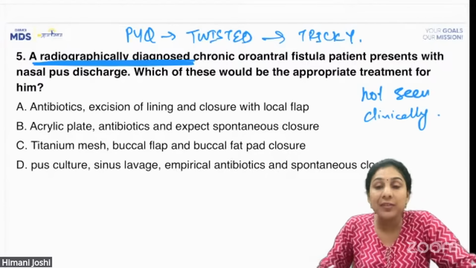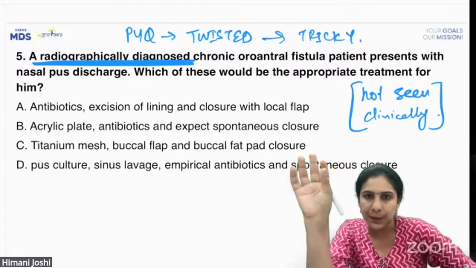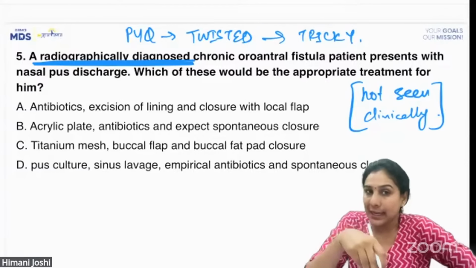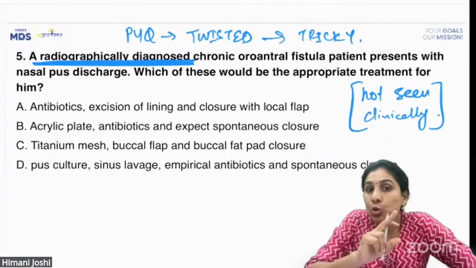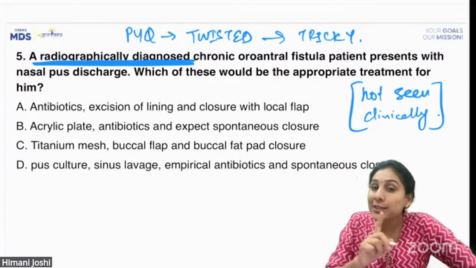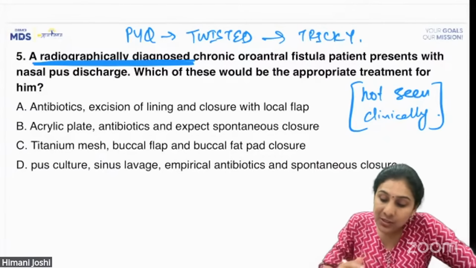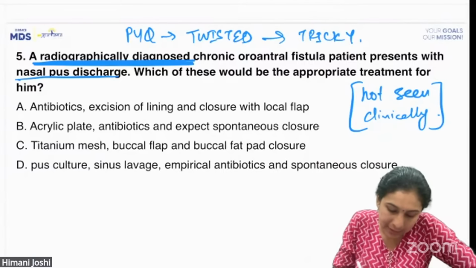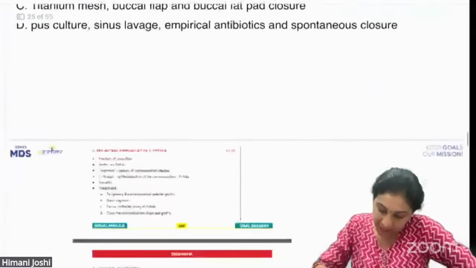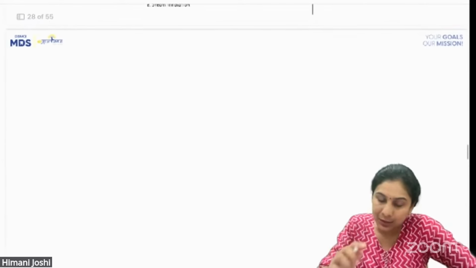Okay, so whenever we see any disease or any pathology, first we see clinically, right? Then we do a radiograph. Correct? This case, this pathology is not seen clinically. An oroantral fistula, not seen clinically, diagnosed on a radiograph. Okay, because the patient presents with nasal pus discharge. Now, what would be the appropriate treatment for this case? I will show you all the things that we have taught in our note, but first understand the concept.